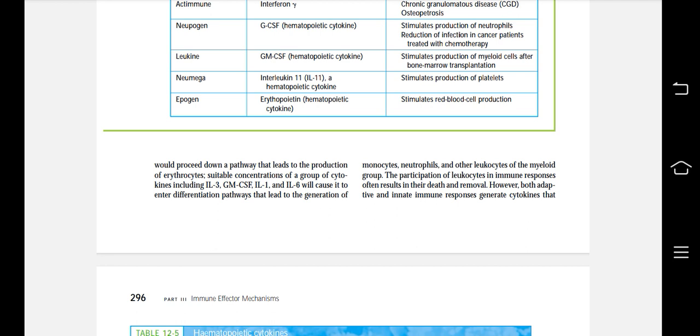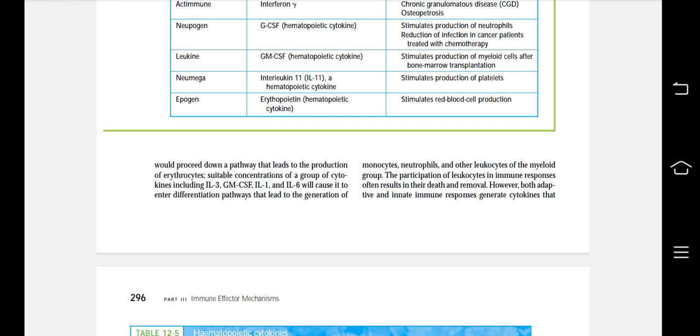Suitable concentrations of a group of cytokines including IL-3, GM-CSF, IL-1 and IL-6 will cause it to enter a differentiation pathway that leads to the generation of monocytes, neutrophils and other leukocytes of the myeloid group.